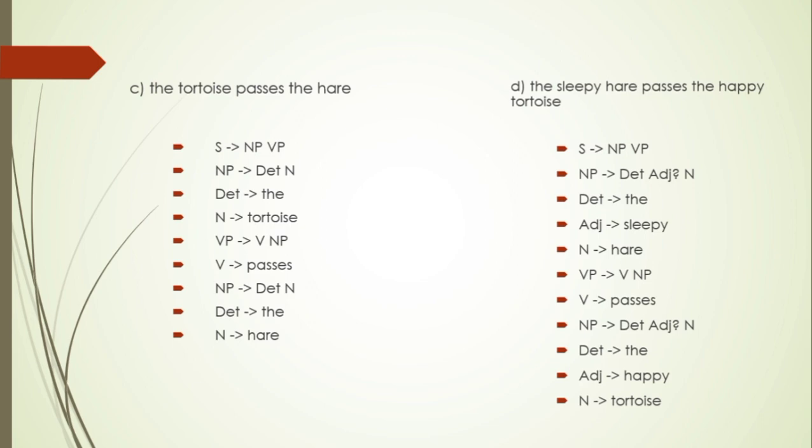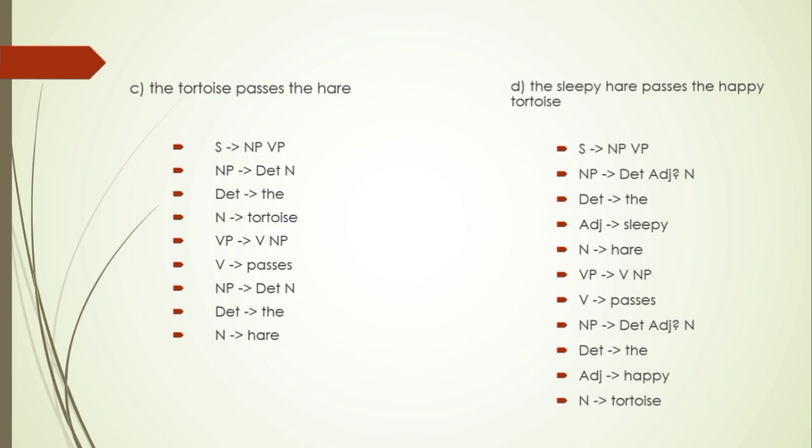The tortoise passes the hare. Here the determinant is the, the noun is tortoise, and the verb phrase consists of the verb passes, and then the determinant the and the noun hare. The sentence is like noun phrase, verb phrase, noun phrase.